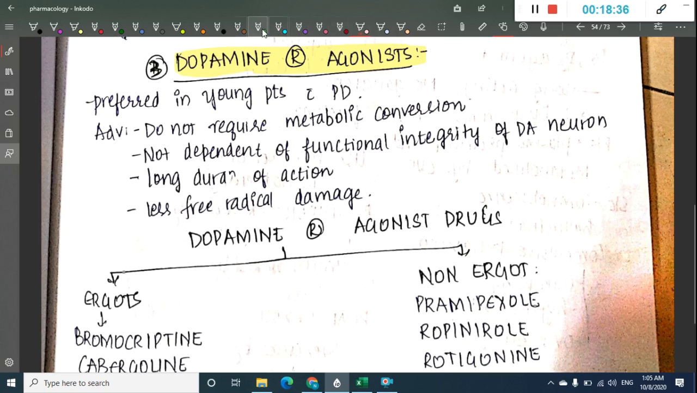They do not require metabolic conversion. They are not dependent on functional integrity of dopamine neuron. They have longer duration of action, and lesser free radical damage is seen with dopamine receptor agonist drugs.